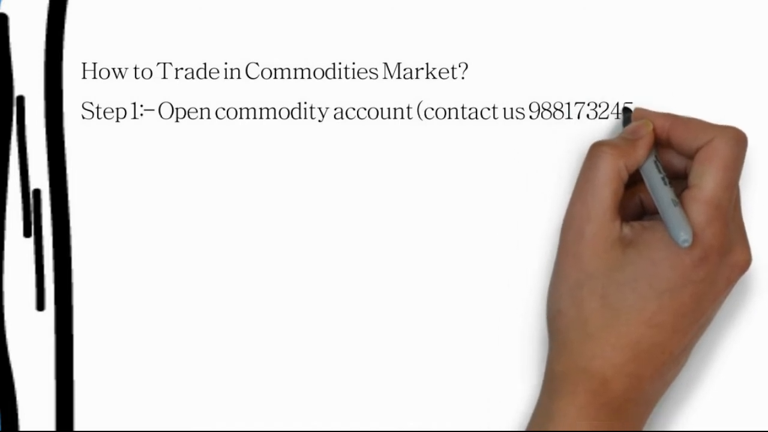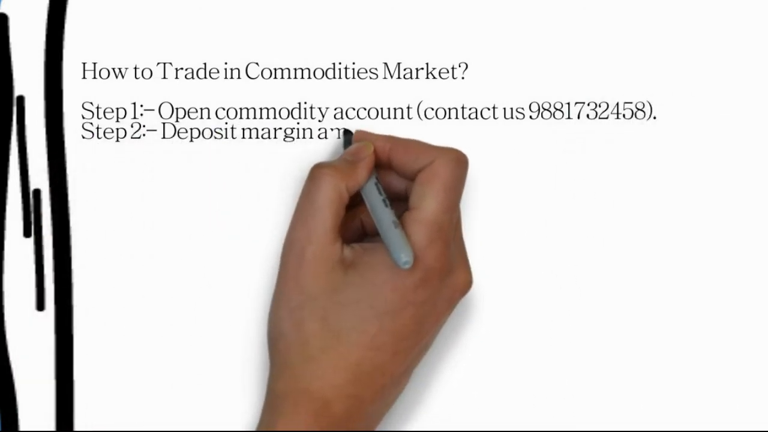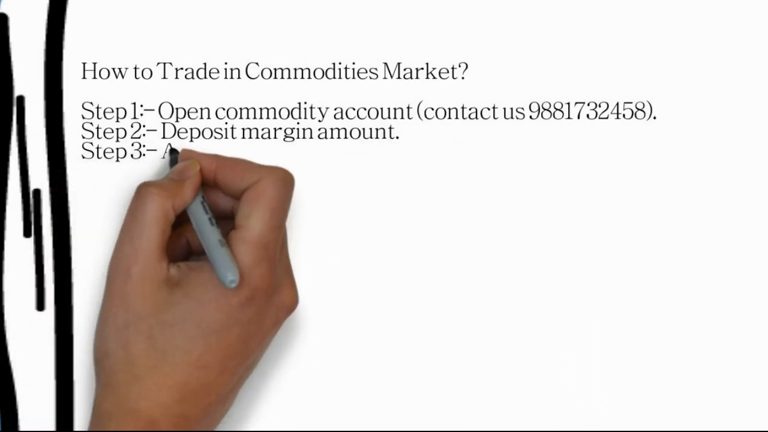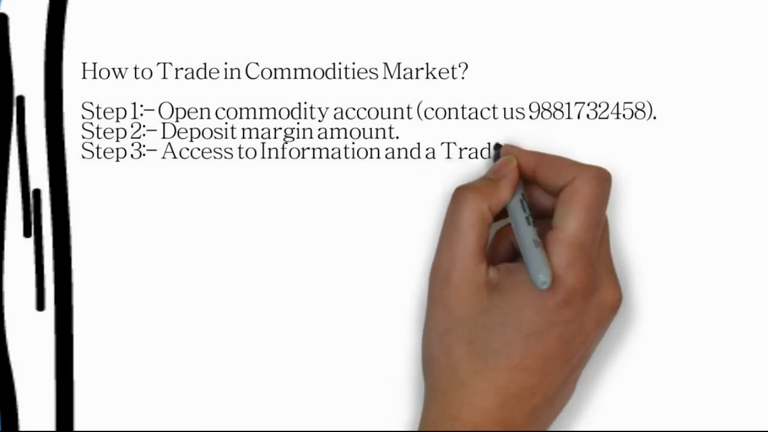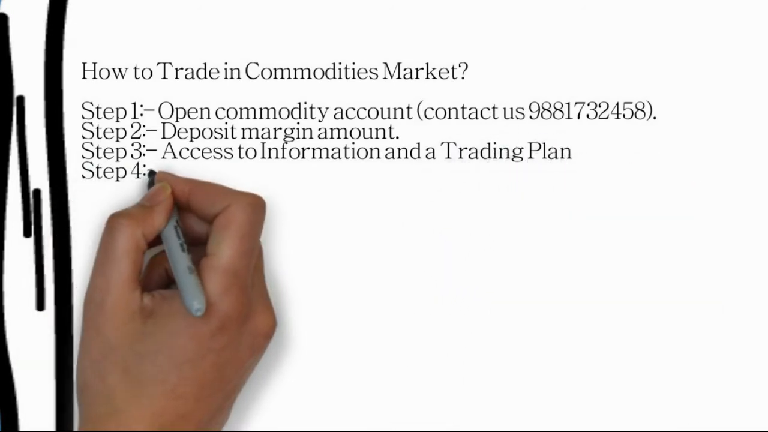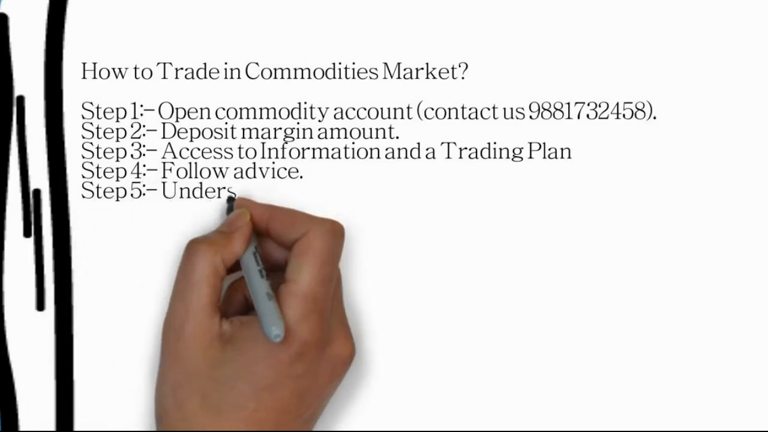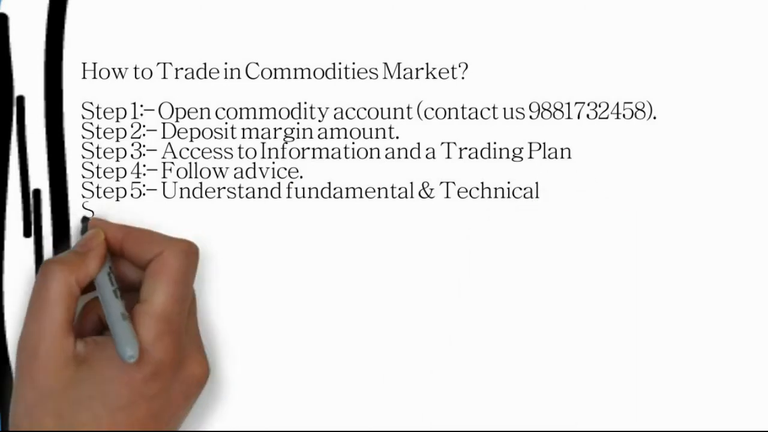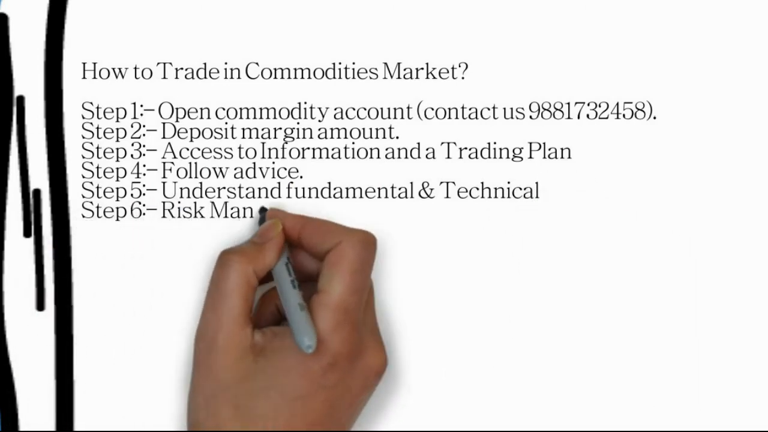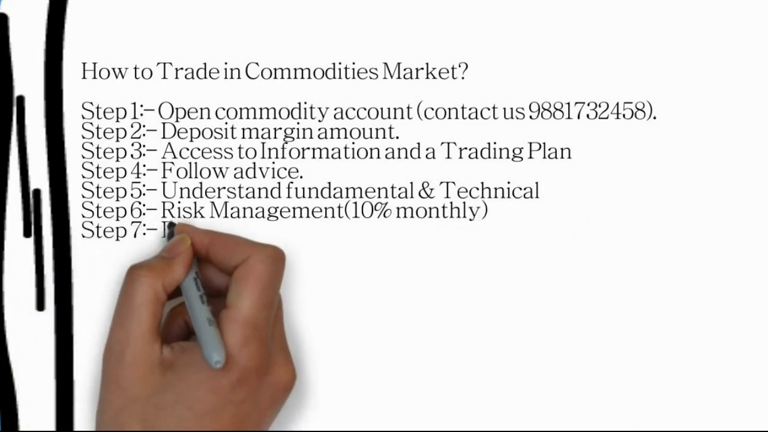The first step of commodity trading is to open an account. You can contact us, or if you already have an account, you can go with the details. Second is deposit margin amount. Third is access to information and trading plan. Fourth is follow advice. Fifth is understand the fundamentals and technicals of commodity. Sixth is risk management, 10% monthly.